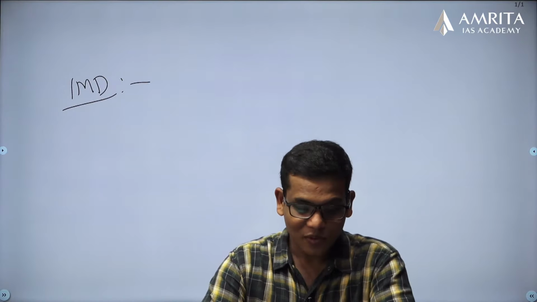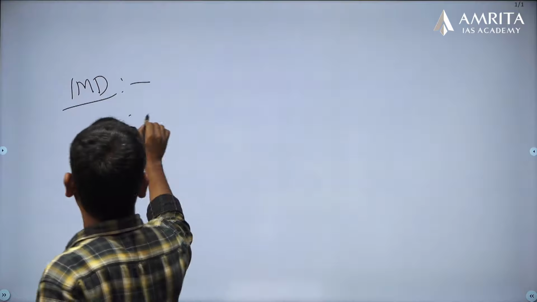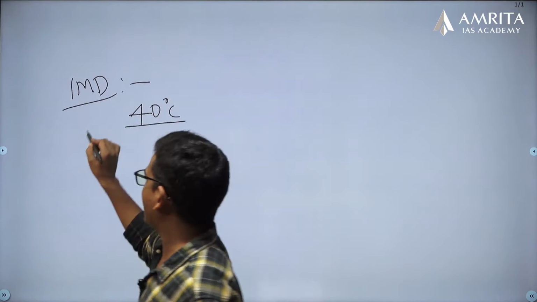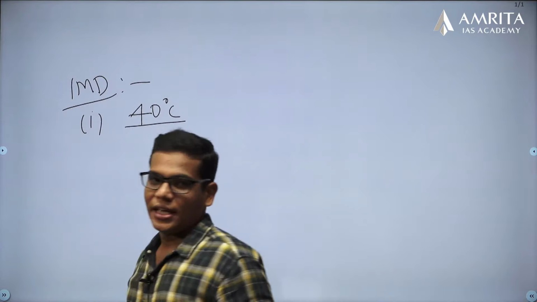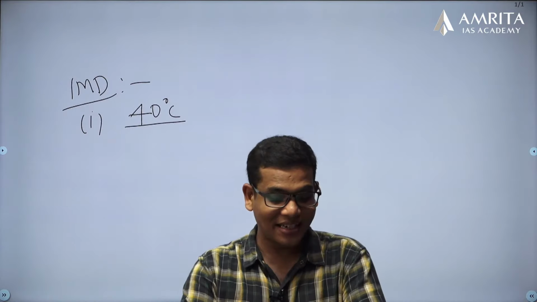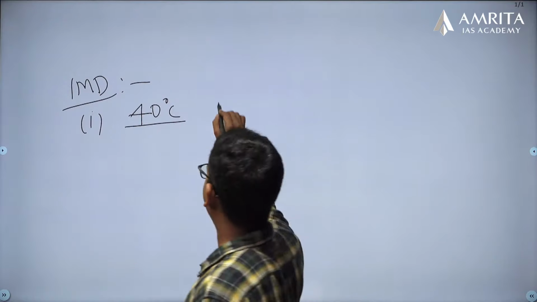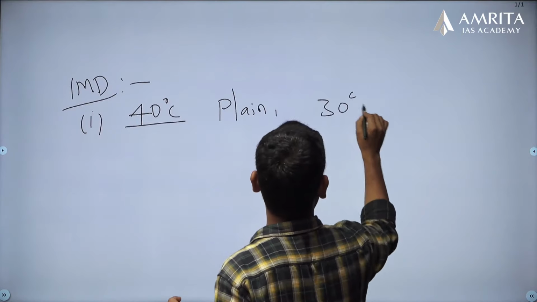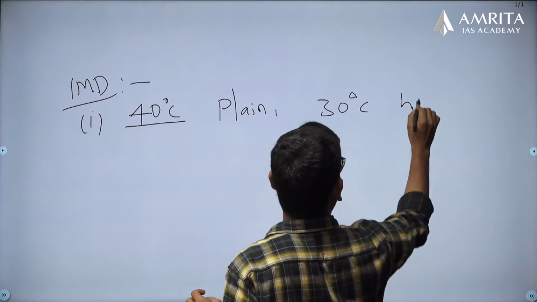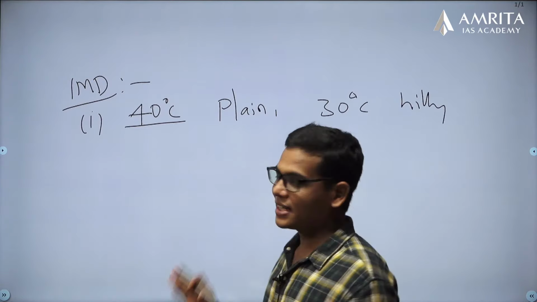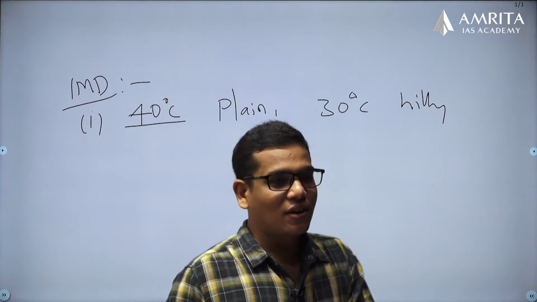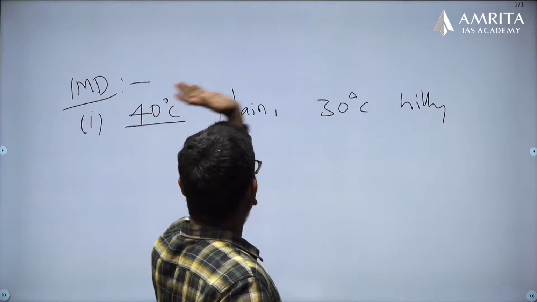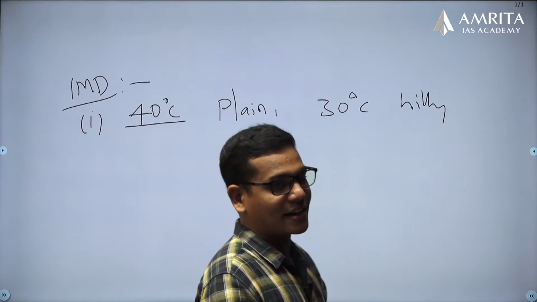First of all, if the temperature is up to 40 degrees centigrade in the plain area, or up to 30 degrees centigrade in the hilly area, you need not classify it as a heat wave. The heat wave classification starts only when the temperature crosses 30 degrees in hilly areas and 40 degrees in plain areas.